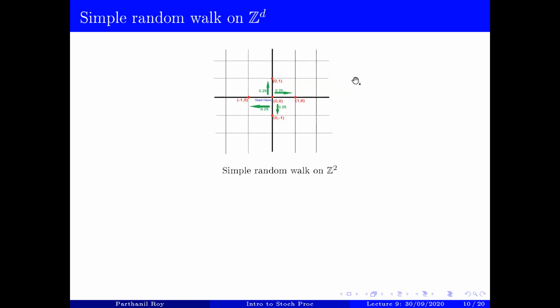So in Z^d, you'll have 2d many neighbors. So in Z^2, in this picture, you have 4 neighbors. Wherever you are, you can either go to +1 or -1 in each of the coordinates. There are d coordinates, so that gives you 2d many neighbors.